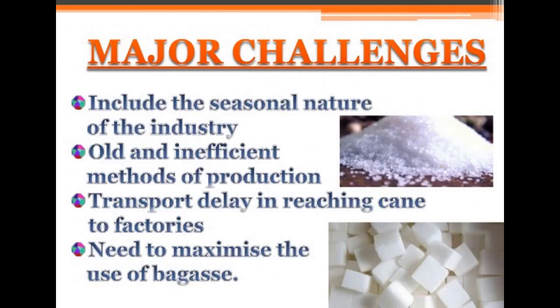Now the major challenges faced by the sugar industry are that it is seasonal, so it operates only in certain seasons. That is included in the seasonal nature of the industry. Then they are using old and inefficient methods of production. There is also delay in transporting the cane to factories. The need to maximize the use of bagasse is also very limited. So these are a few of the challenges faced by the sugar industry.